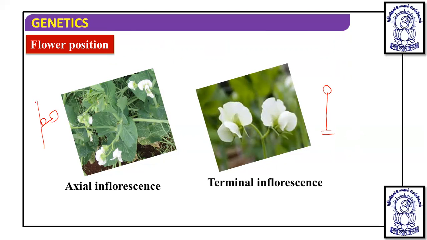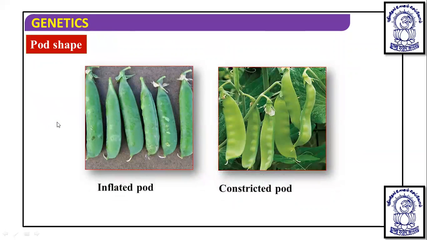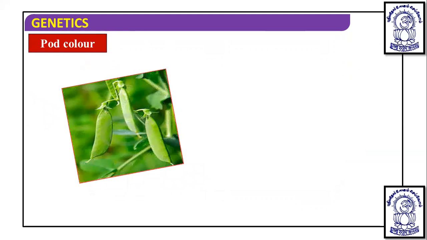This is the leaf, and this is the growing part. So this angle is known as the axil. When the flower originates in this axil, it is known as axial flower or axial inflorescence. Then pod shape is inflated, meaning swollen, or constricted.